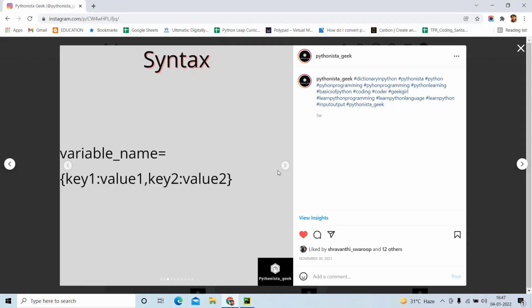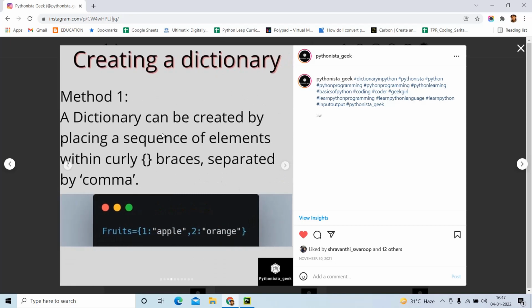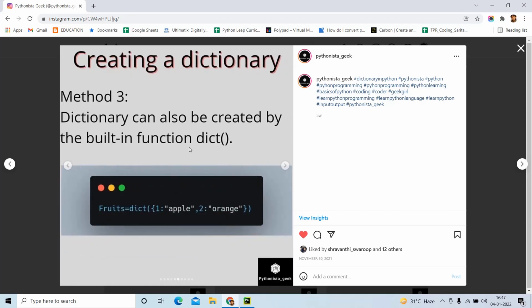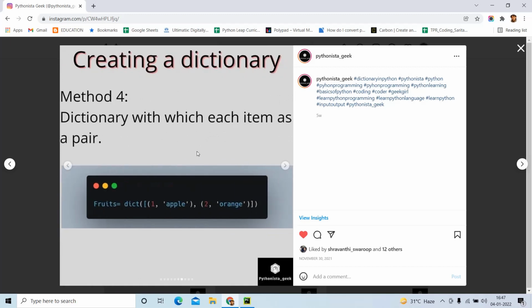So this is the basic syntax, and this is how we can create a dictionary with the help of curly brackets separated by commas. And we can also create an empty dictionary where we can fill the values in future. An empty dictionary is nothing but just curly brackets, an open bracket and a close bracket. Or else we can convert some other data type into a dictionary with the help of the dict keyword. That will convert something into a dictionary.